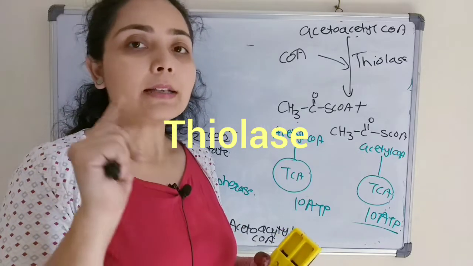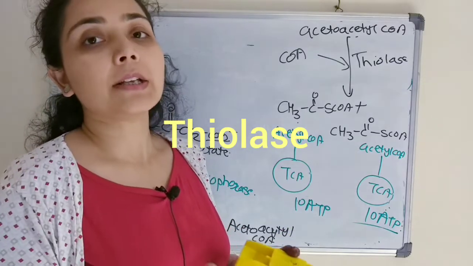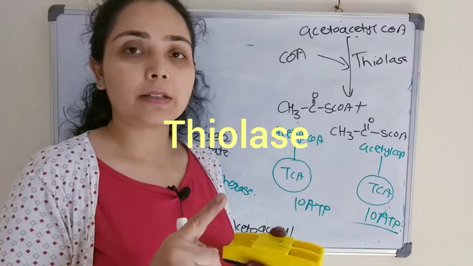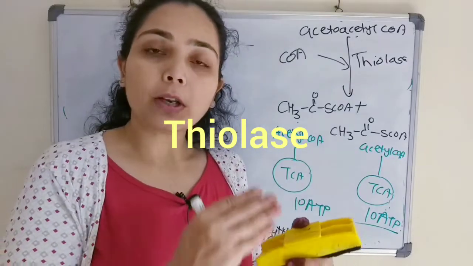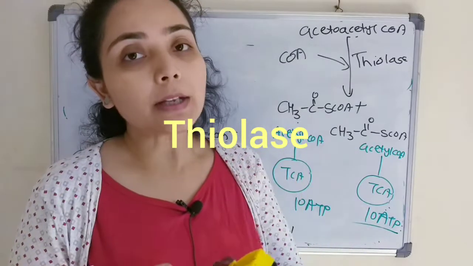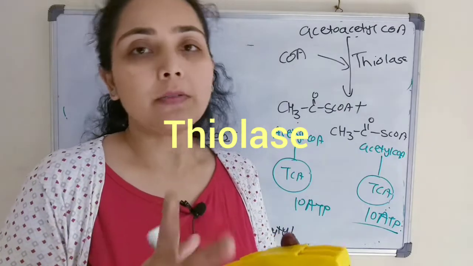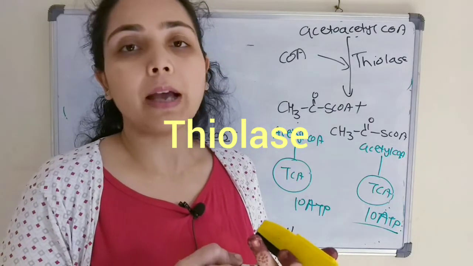In the next class we will discuss the energetics of ketone bodies. Energetics means from one beta hydroxybutyrate how much ATP you will get, and from one acetoacetate how much ATP. That is very important, because this can be asked in the MCQs.